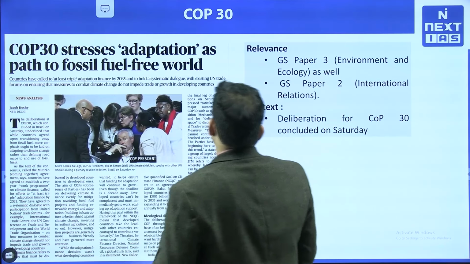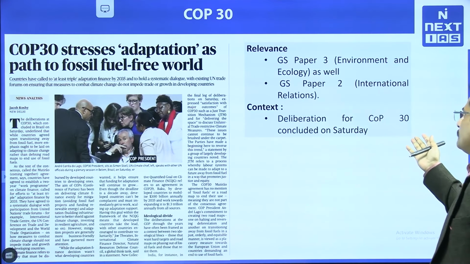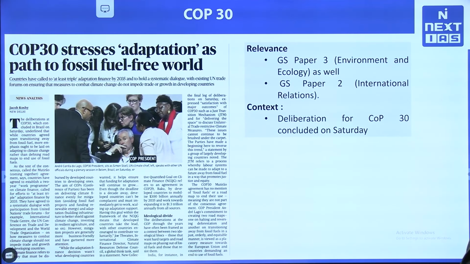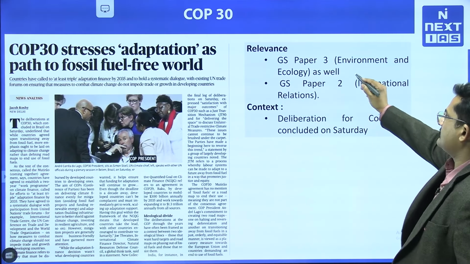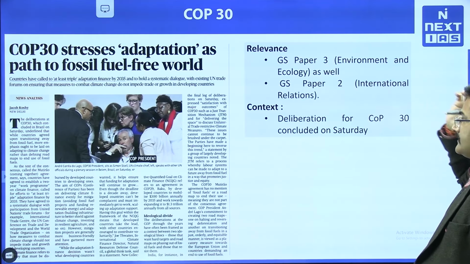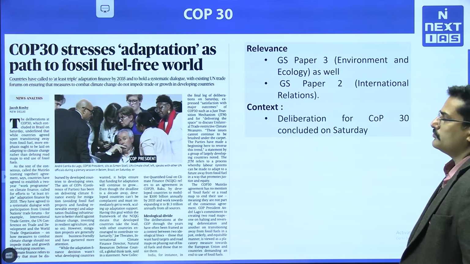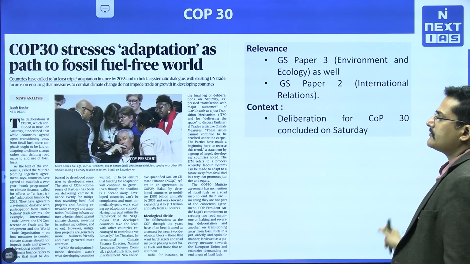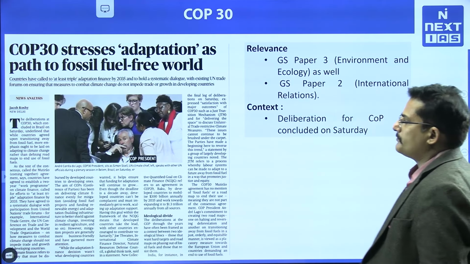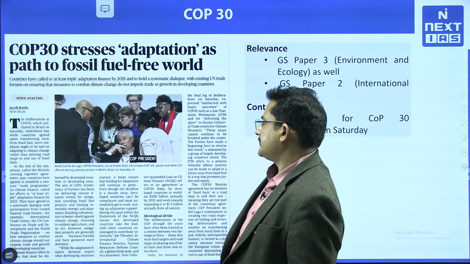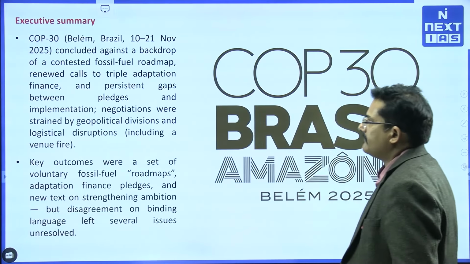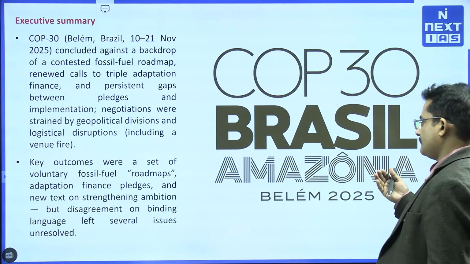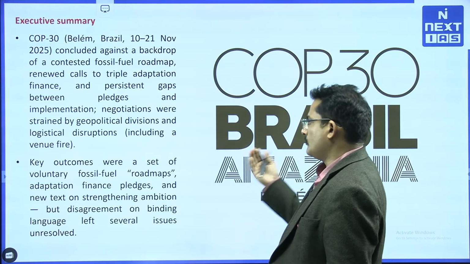So, what is the context? Deliberation for COP 30 concluded on Saturday, right, and it is relevant for GS paper 3, that is the environment, as well as it can be used in GS paper 2 for international relations, environmental diplomacy we can call it, right. You can see the COP president in the background. Anyways, let us try to understand what COP 30 was all about.